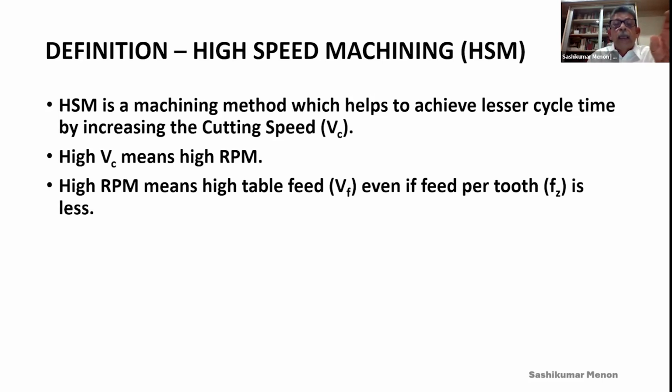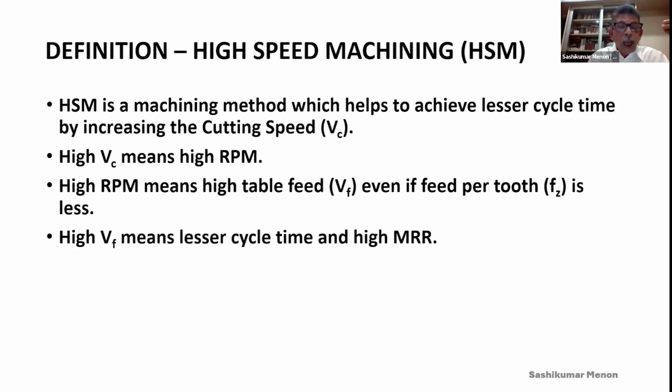When your RPM increases, according to the formula, Fz into Z into RPM is VF. That VF is the table feed. The table feed will increase. That means high MRR. So high VF, that is table feed, means lesser cycle time and high MRR.